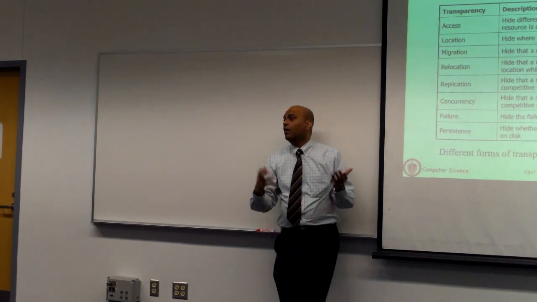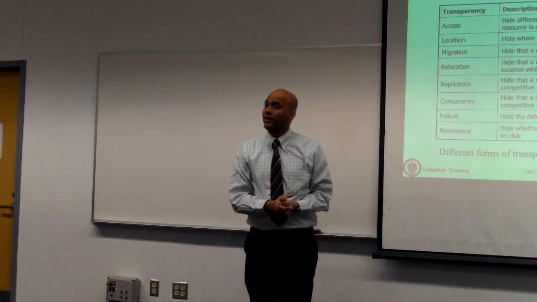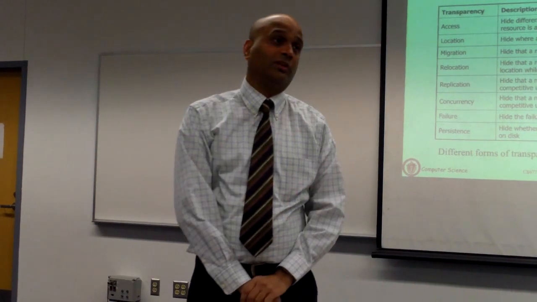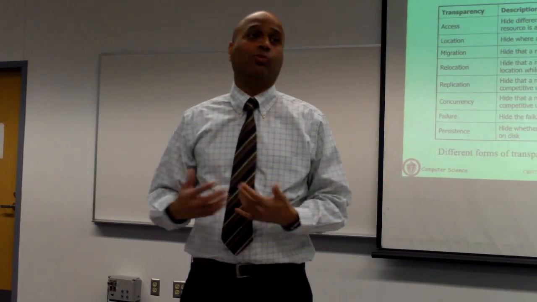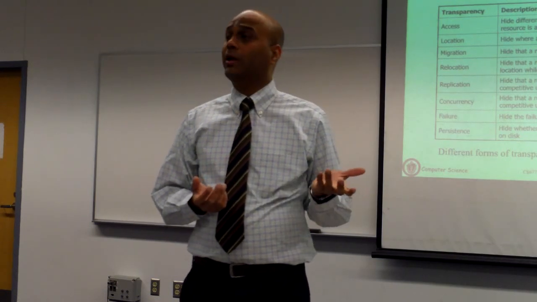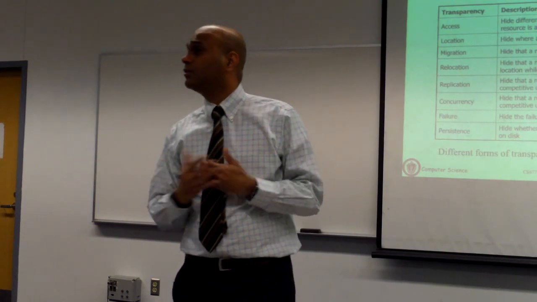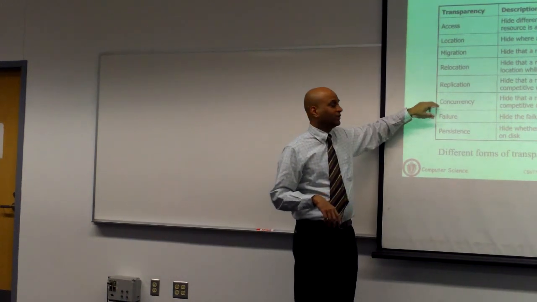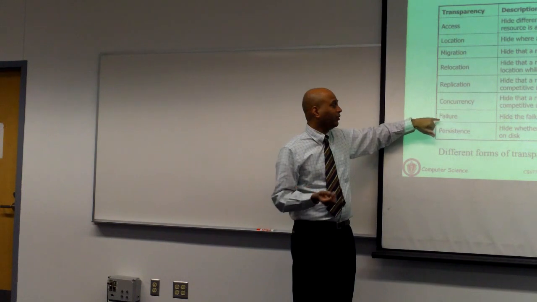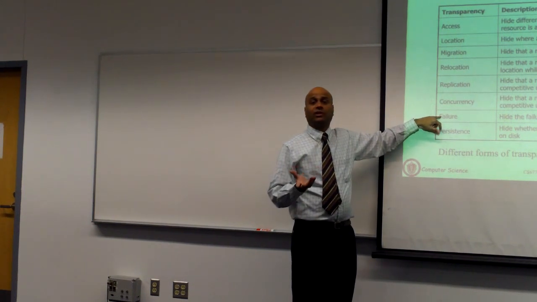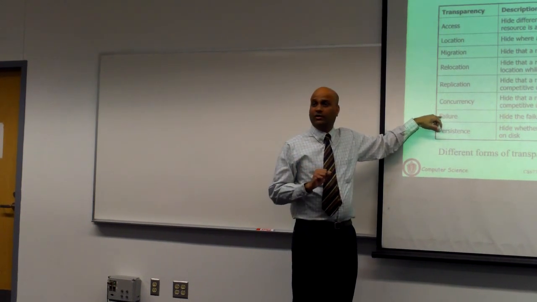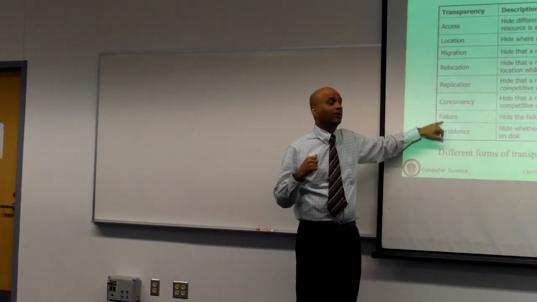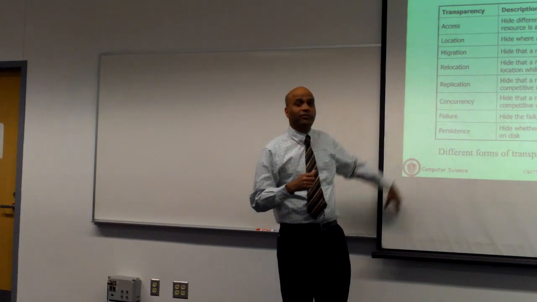On the other hand, the file server could take care of it for you. You can use a more abstract name and just map it to the new disk, so the user doesn't even know things are moved underneath. Then you are migration transparent. So you can build your system either way. And with concurrency transparency, which says whether the system is concurrent or not. Failure transparency, which says when things fail, will the system automatically recover, so users don't have to worry about it, or the users have to take steps and reconnect and all that kind of stuff. So there are many different properties.